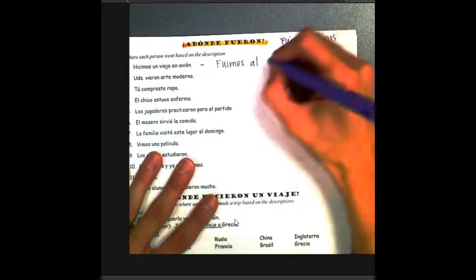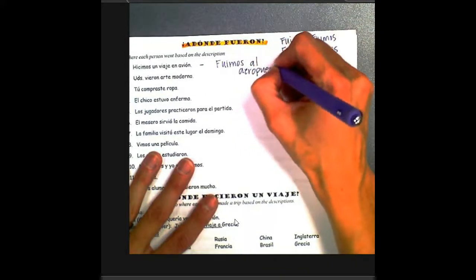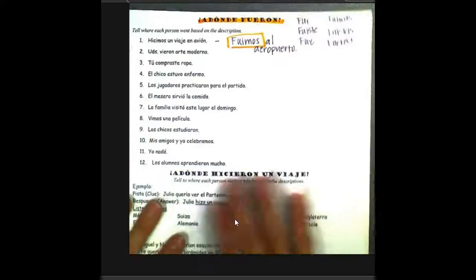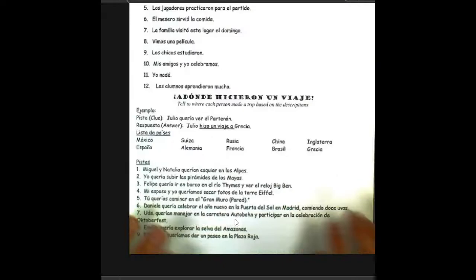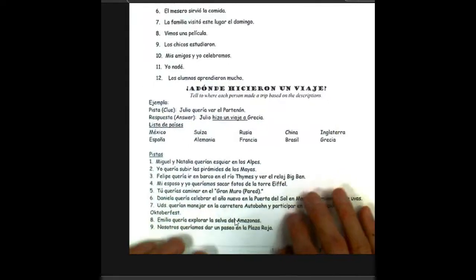Then you need to pick an appropriate location, whether it's a la casa, al hospital, aeropuerto, etc. Go ahead and highlight your answer. For the next activity below, ¿a dónde hicieron un viaje? Where did they take a trip?